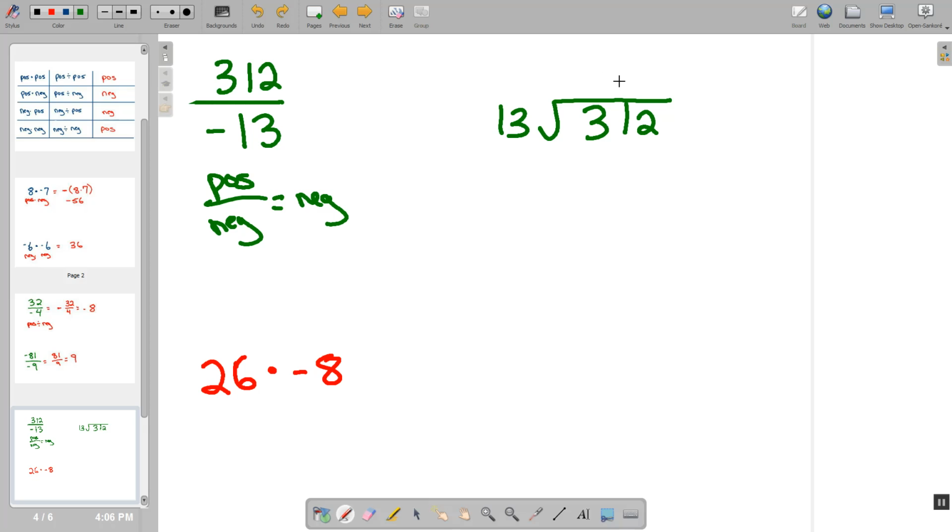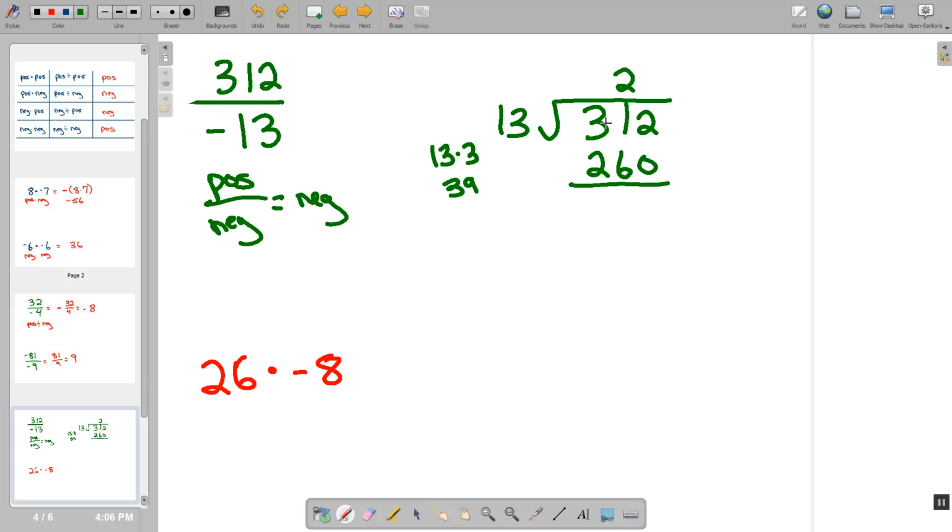Well, that's going to fit into our tens place. I know that 13 times 3 is 39, so that's too big. So it has to be 2 tens that fit into this problem. Well, 20 times 13 ends up giving us 260.